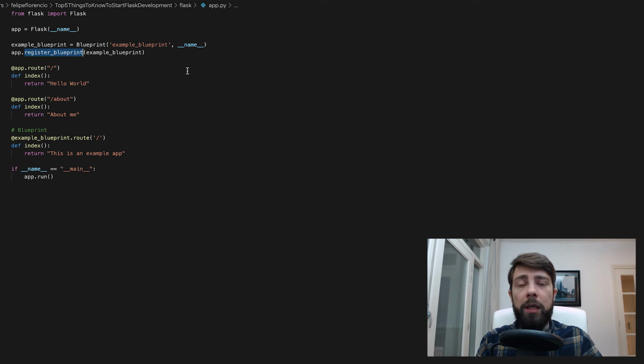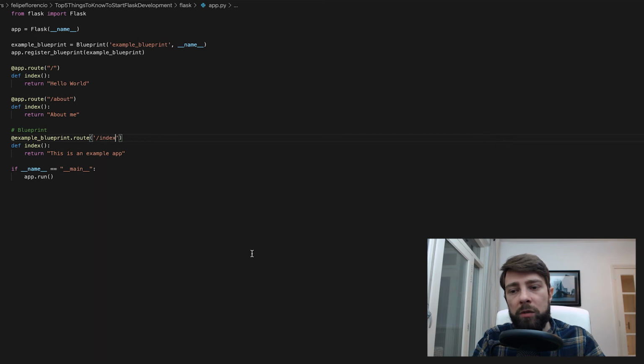So when someone asks for that specific path for my website, as I registered before, Flask will understand how it can resolve this. Of course we have the same thing, but I will call this one index.